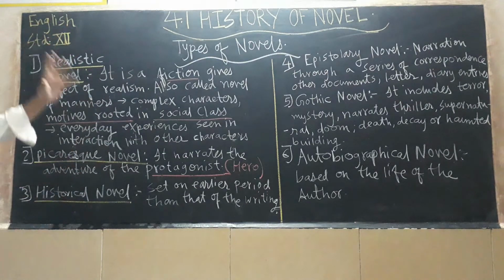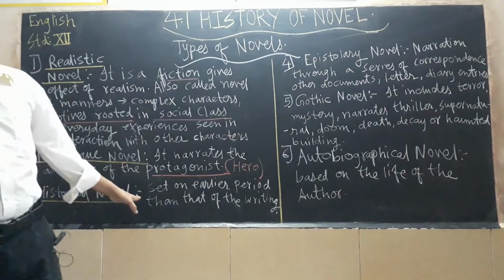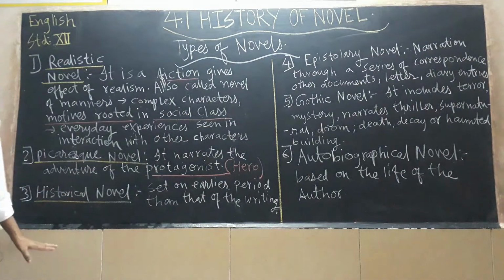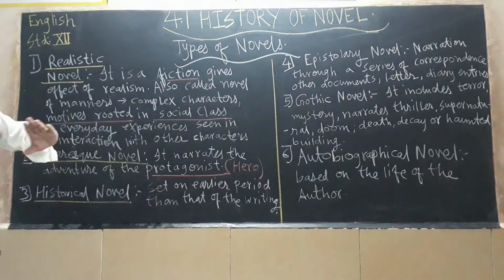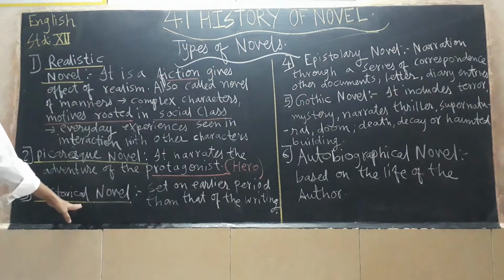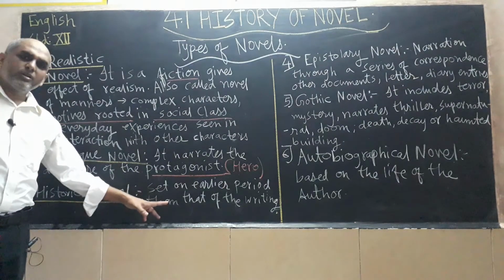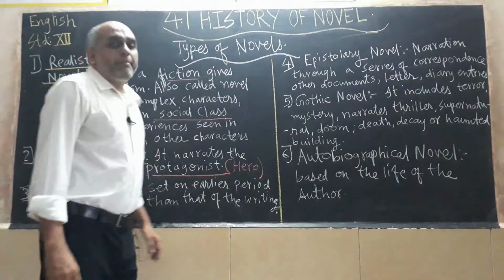So what type of king, how he was ruling, what type of monarchy was there during those times. Okay, what type of government. So during those times there was a king. So it reflects the entire period of history of the United Kingdom. So historical novel reflects the history. It will give the history of what was happening in the past. So now our next point is epistolary novel.